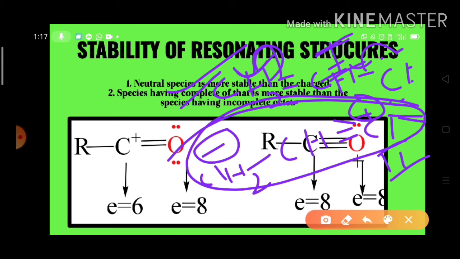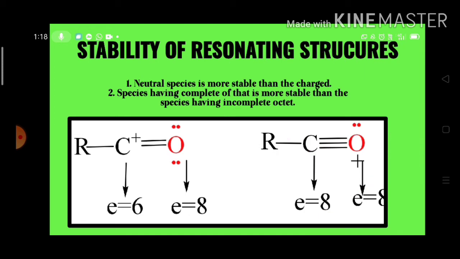So that's why the vinyl chloride neutral structure is more stable than the species that has charges on it. Okay, so that is the first example, and we go for the second point: the species having a complete octet is more stable than the species having an incomplete octet.